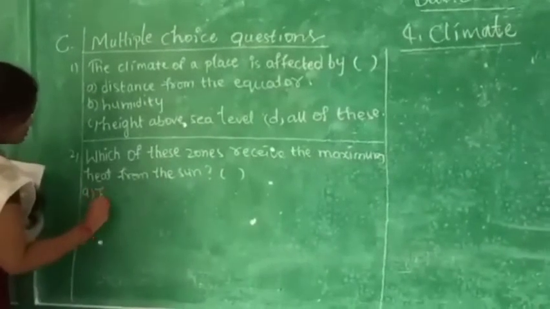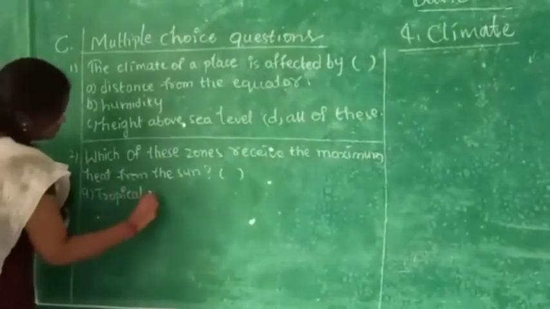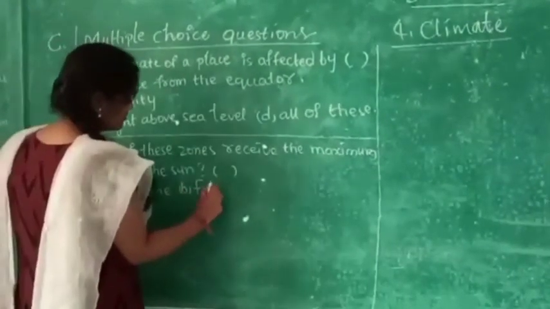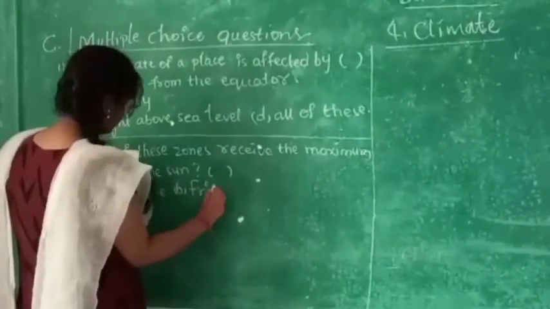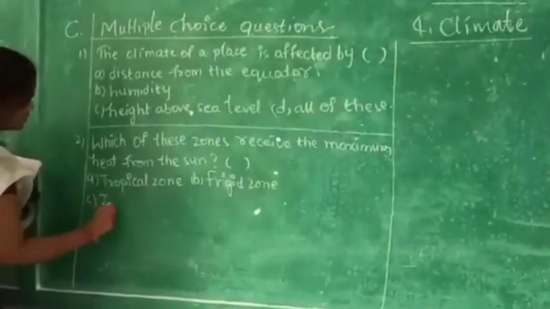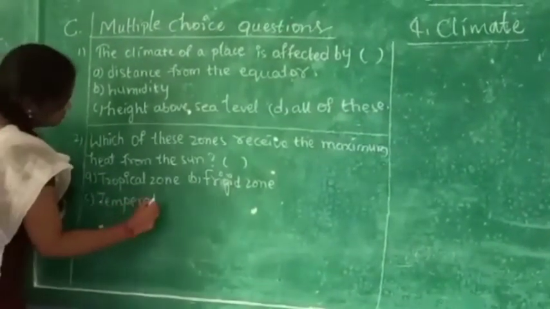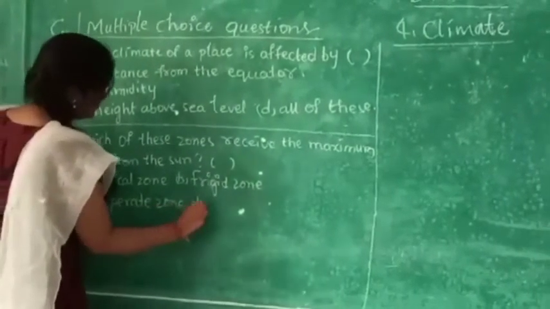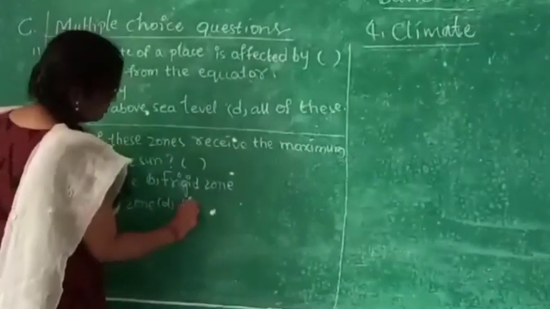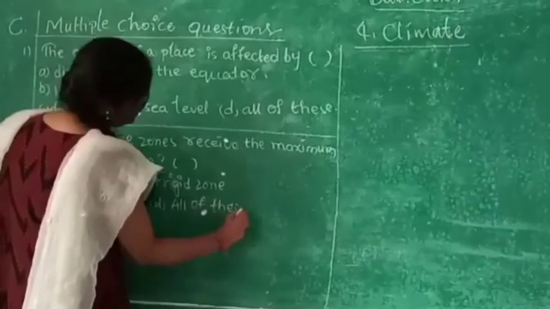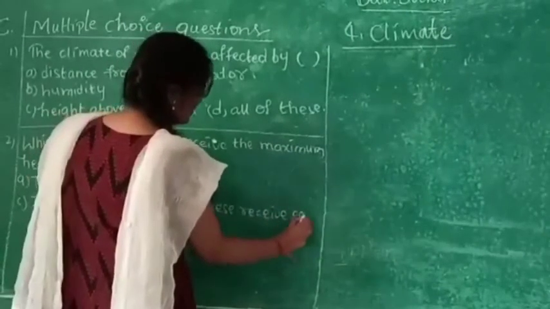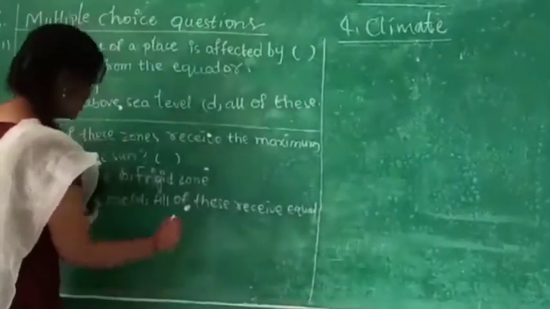Tropical zone, frigid zone, temperate zone, all of these receive equal amounts of heat.